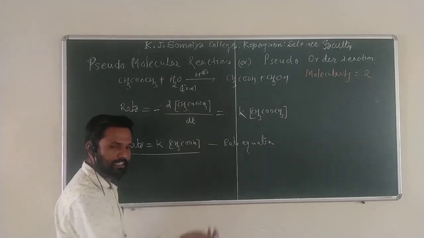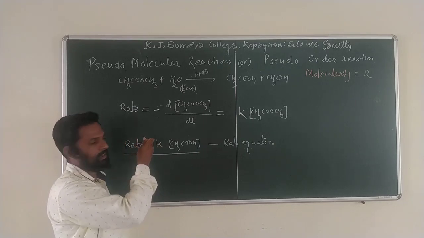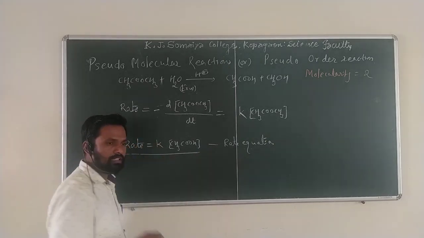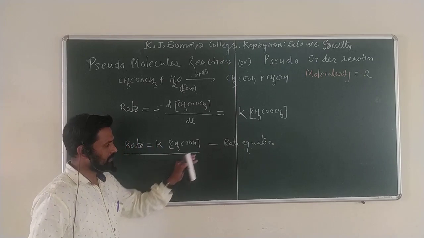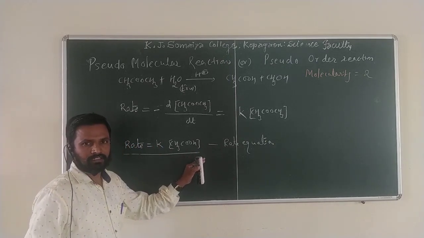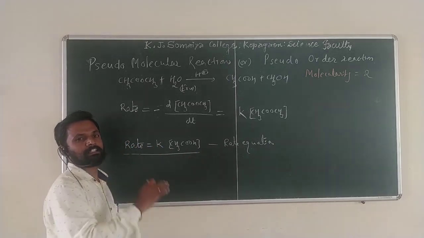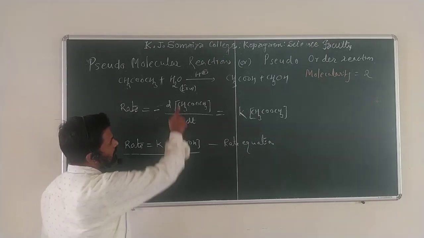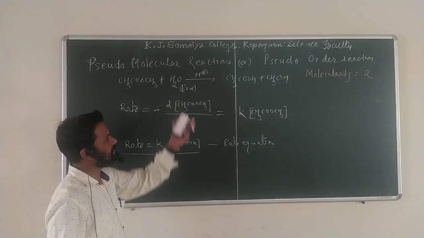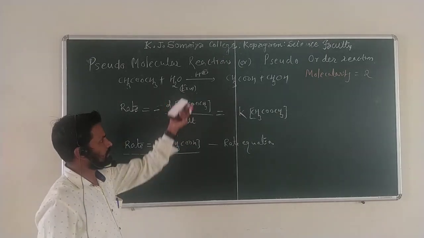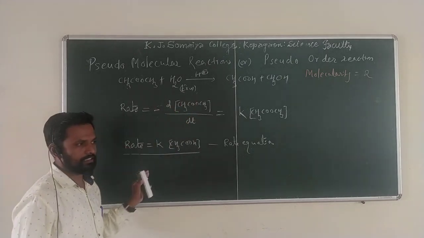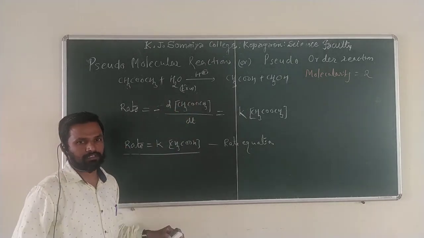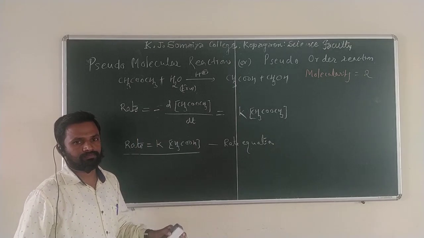Because we discussed in the previous lecture, in the rate equation only those concentrations can be observed which have a measurable change. Here water is in excess quantity, so it is negligible. Concentration of water means those concentrations are in a large amount in a particular reaction.